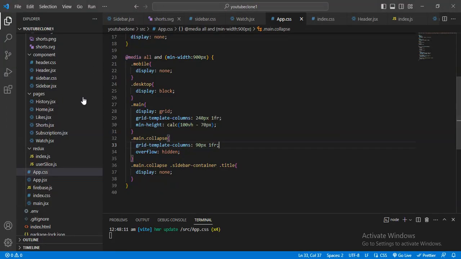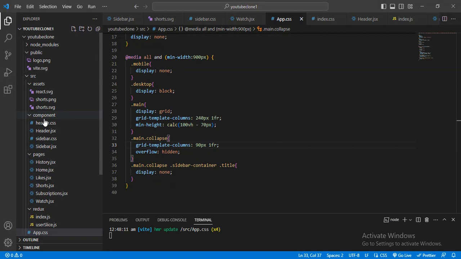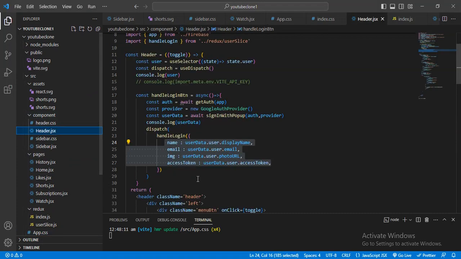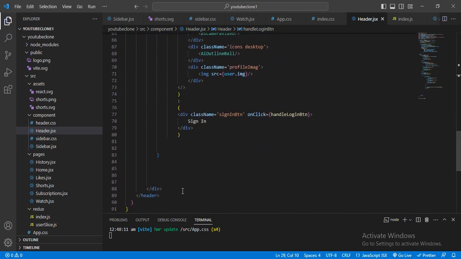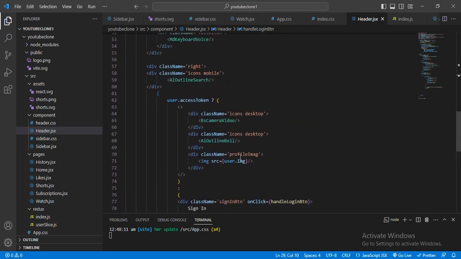For that I will go to the header section, and here I want to display when the user clicks on this profile, here user, and here I will give what is inside the profile.